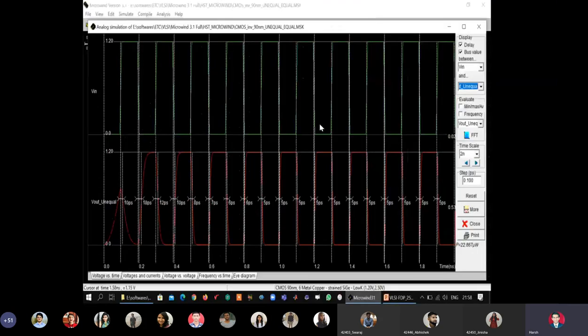The simulation of inverters looks like this. So we see that the green colored waveform is the input and red is the output, and we can clearly see that when Vin is 1, Vout is 0. When Vin is 0, Vout is 1. That means these waveforms show that our layout actually performs the function of a CMOS inverter.